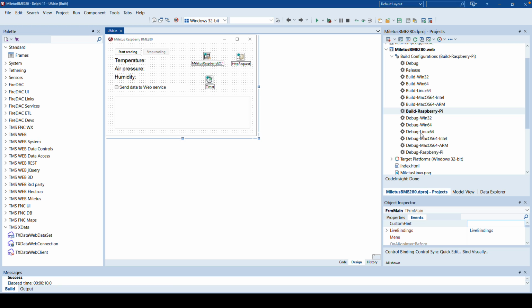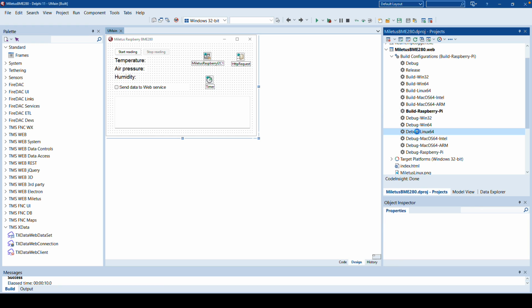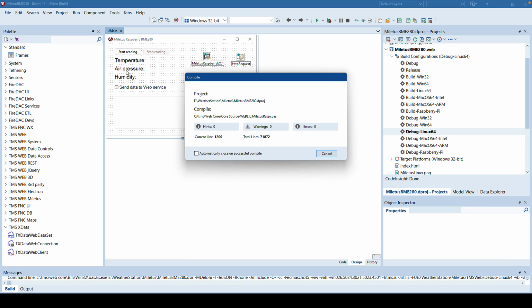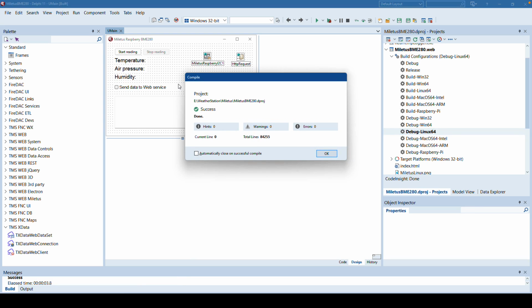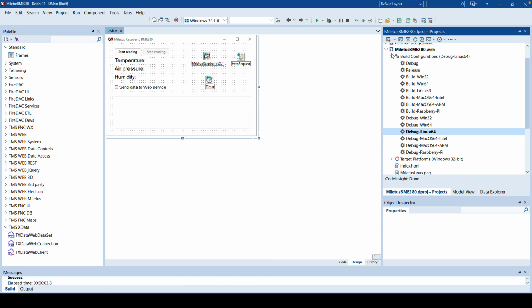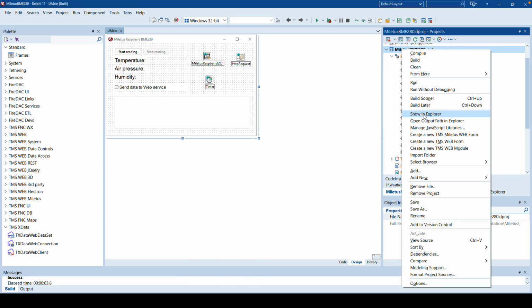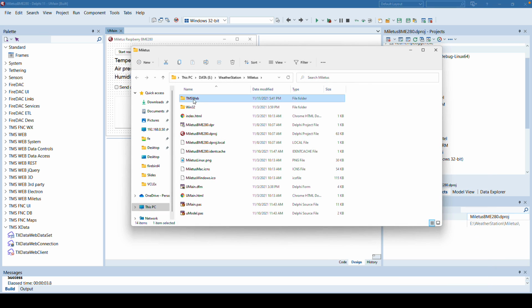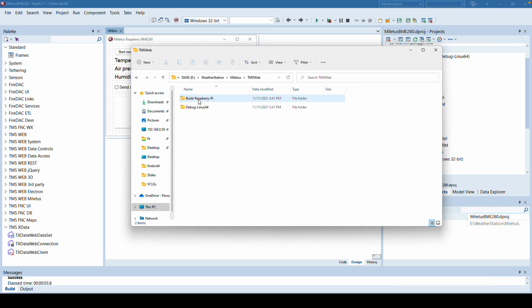And let's say you want to offer a Linux version as well. Well, then you simply double click on, for example, Debug Linux 64, Control F9, compile, and this is how easy you create a Linux application. You find these applications by right-clicking, show in Explorer. Then you go into the TMS Web subfolder of your project, and there you find the two different applications. One is for the Linux 64, and the other one is for the Raspberry Pi. You can see here's the executable, and here's a link that you can drop on the desktop.